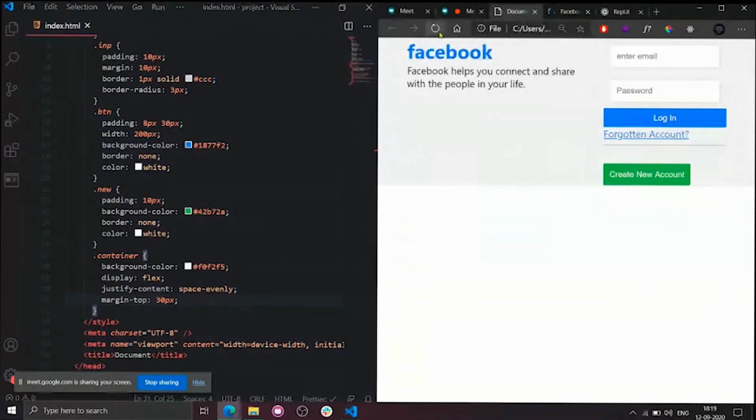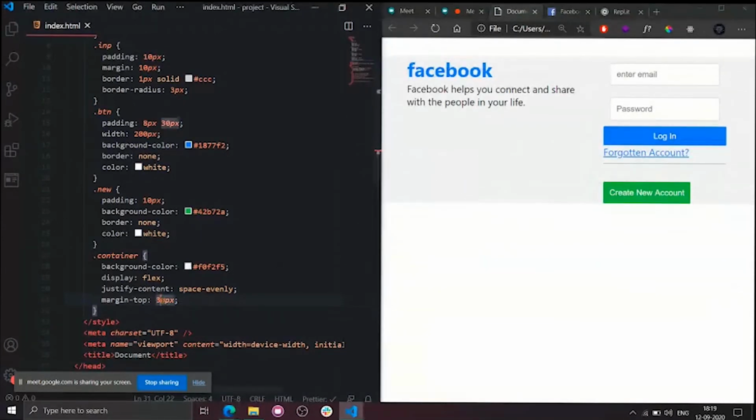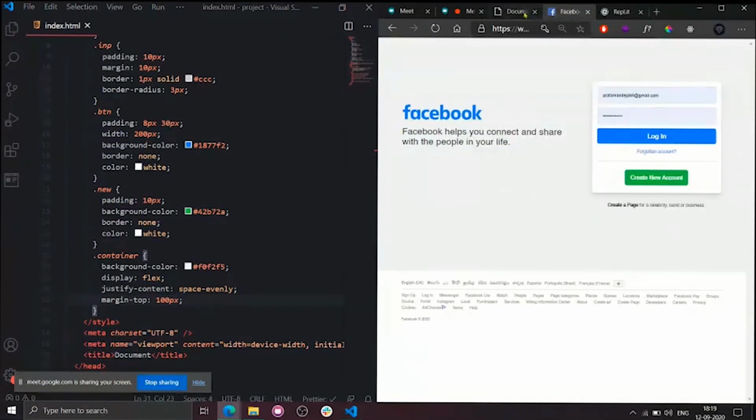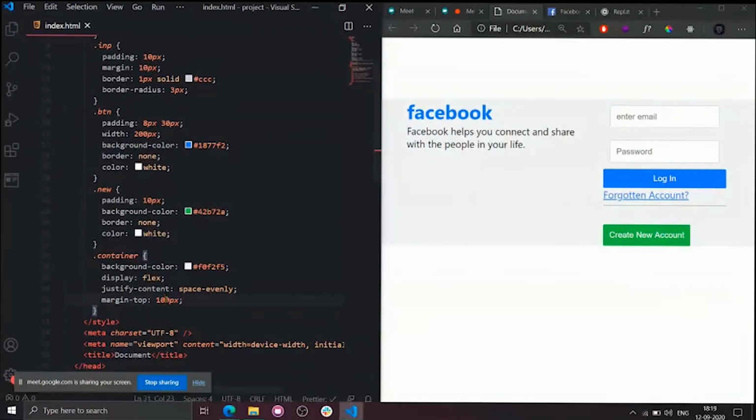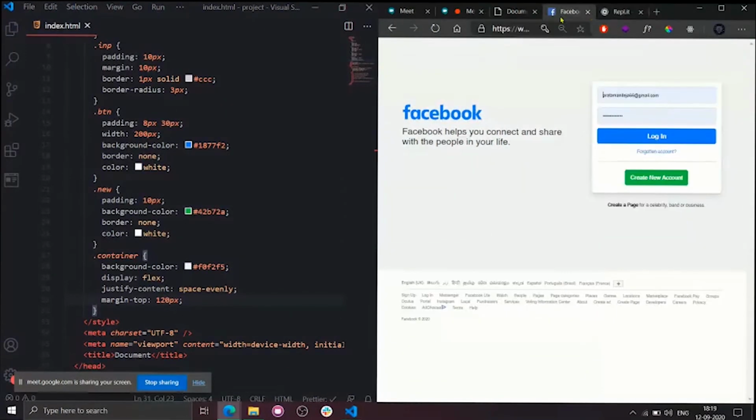Not this one. Refreshing this one. Okay, still very small. I will increase to 100 pixels. Nice. Still not matched, I guess. 120. Okay, now it looks almost done, I guess.